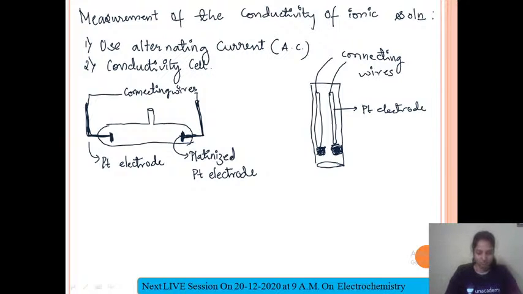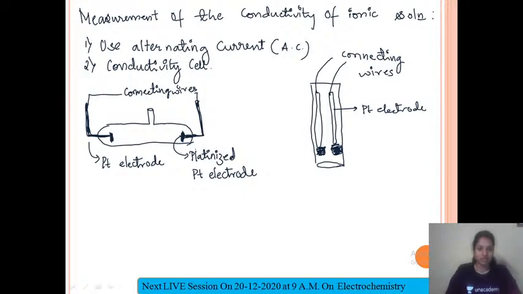Now, as I said, basically it contains two platinum electrodes, and at the tip of them there is powdered metallic platinum that is deposited, which increases the cross section area.